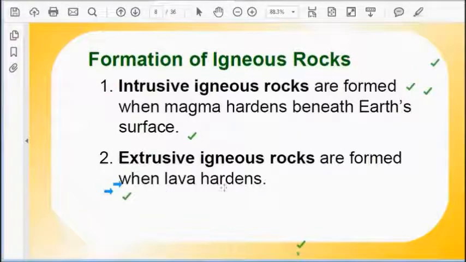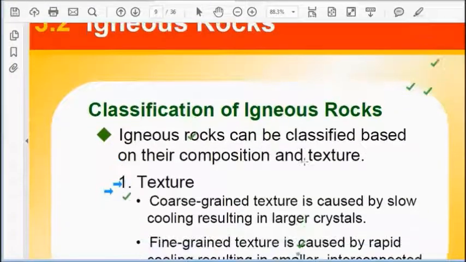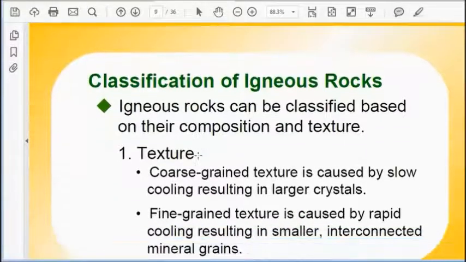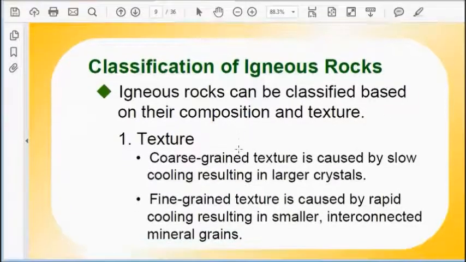Extrusive igneous rock is formed when lava comes out onto the surface of the earth, cools down and hardens. Compared with extrusive igneous rock, intrusive igneous rock is very hard, very tough, because it is purely molten magma, molten lava, which has cooled down due to continuous rainfall, wind speed and other factors. So by these two ways igneous rock is formed.